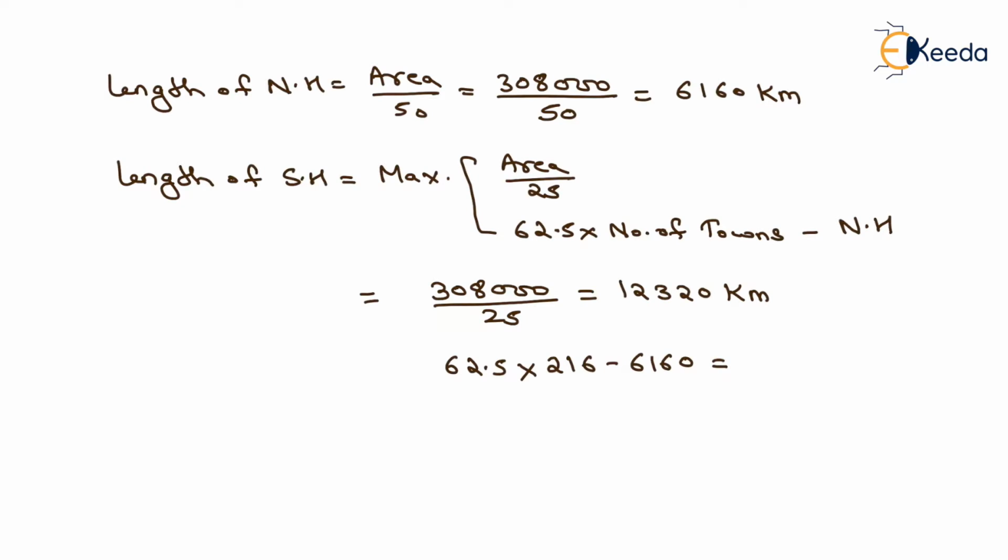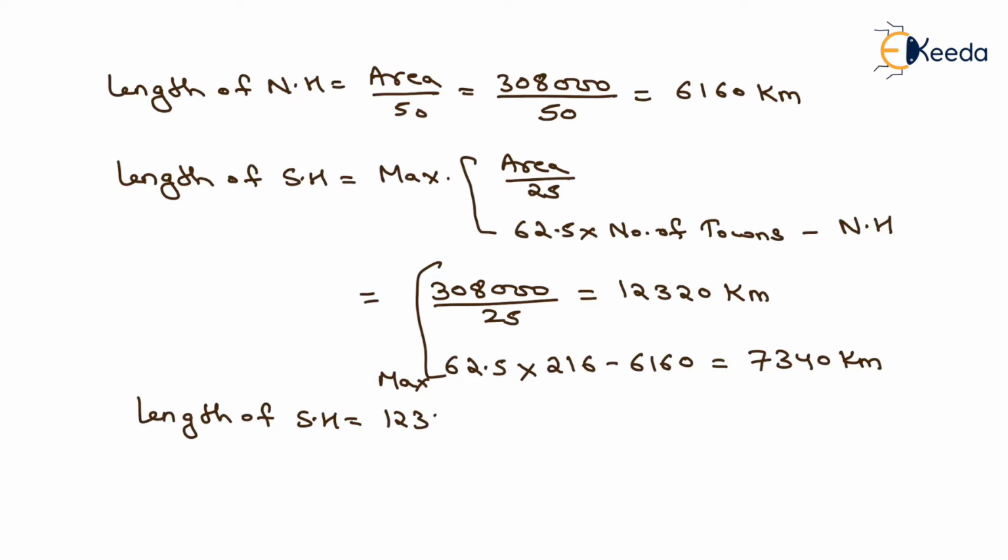After solving this, we will get the answer as 7340 kilometer. Now the maximum of these two will be the length of state highway. So the length of state highway will be equal to 12320 kilometer. That will be the length of state highway.